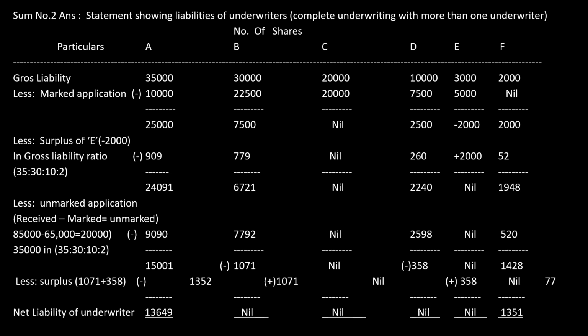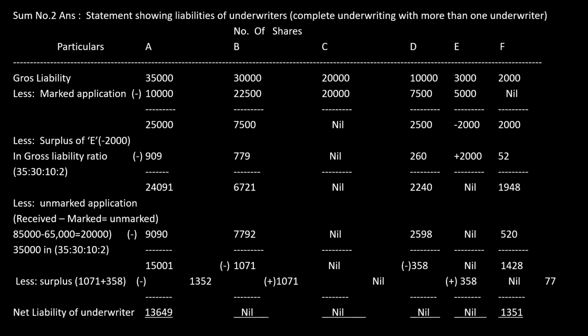Removing the three zeros from each, 35 is to 30, I'm not taking C, then D is 10, I'm not taking E, then F is 2. So the ratio is 35 is to 30 is to 10 is to 2. That is the gross liability ratio for sharing the surplus of 2,000.